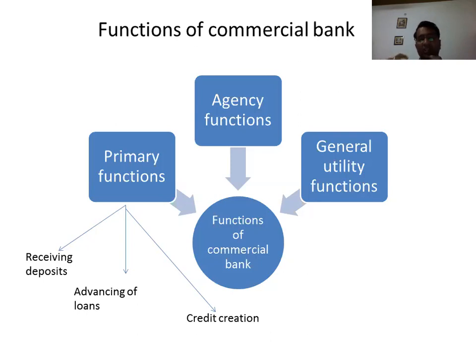Another primary function is credit creation, because the bank has very little money, and by that primary deposit the bank creates more money. That is called credit creation, which we will discuss in this session. The bank also works as an agency function, I mean, on behalf of different firms they work as an agent, and general utility functions, like providing ATMs, locker facilities, or different types of information. So these are the functions. The main function of the commercial bank is credit creation.